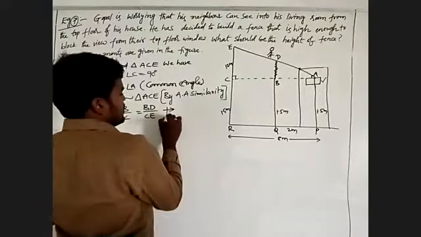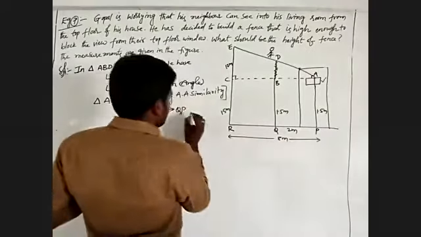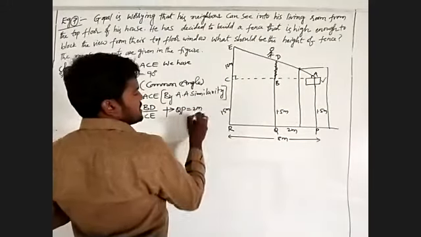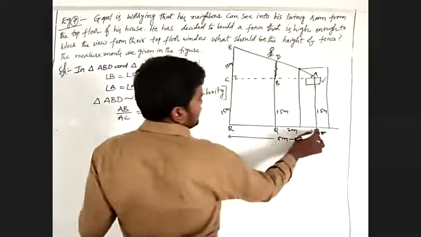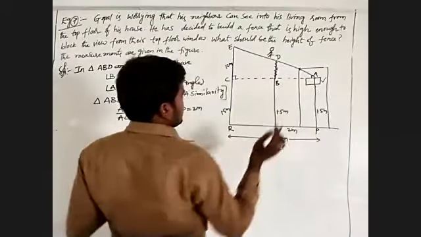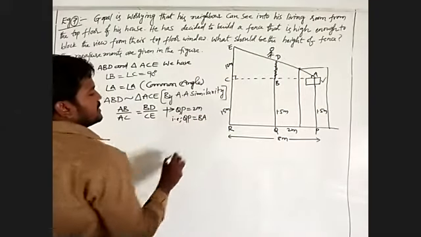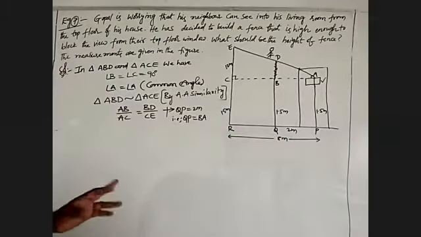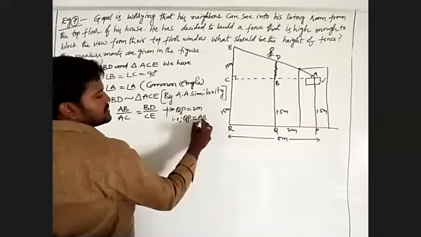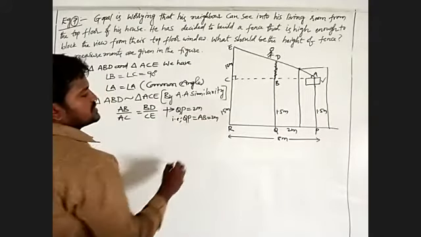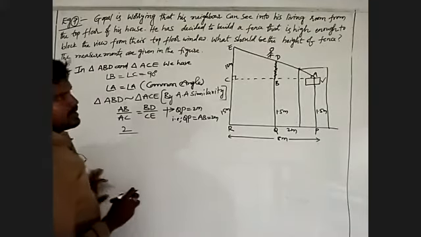AB by AC is equal to BD by CE, where AB, we observe in this figure, QP is already given as 2 meters. The distance QP is nothing but AB, that means QP is equal to BA or AB, which is also 2 meters. I will write 2 by AC.